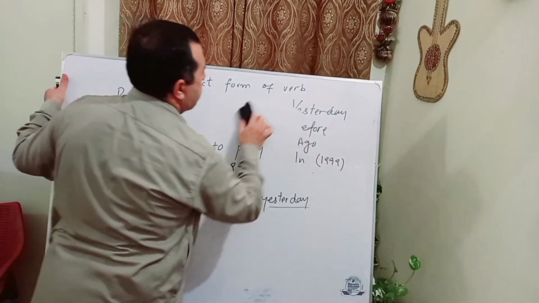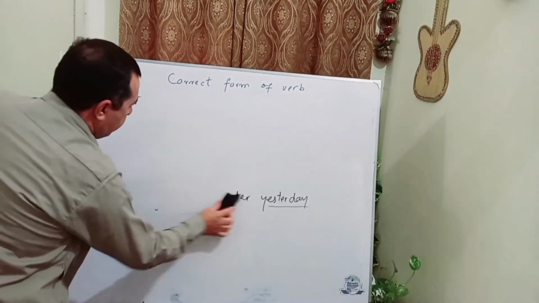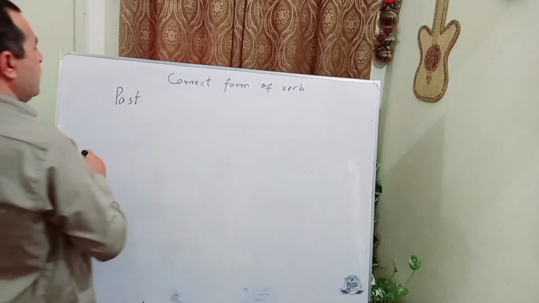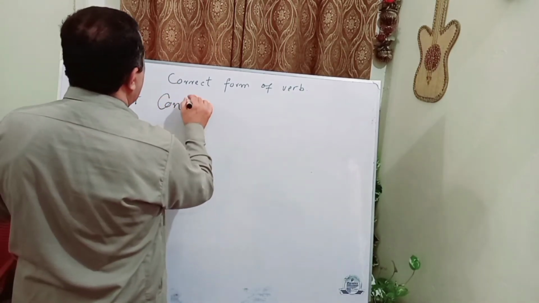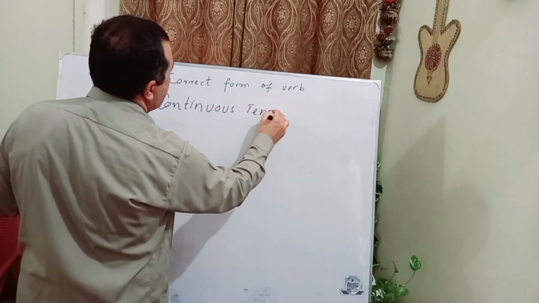Now, past continuous tense. There is not a single word with the help of which we will decide to use past continuous tense. That depends on the clause used in that tense.